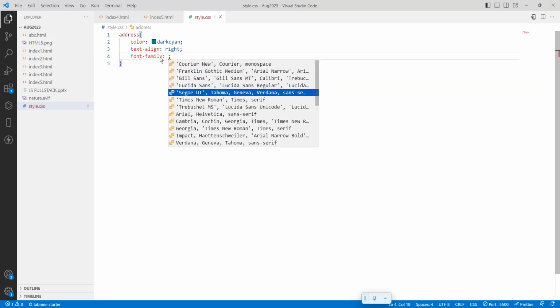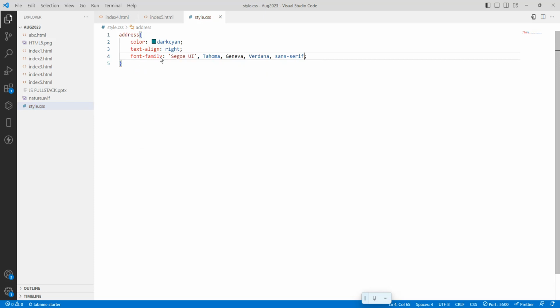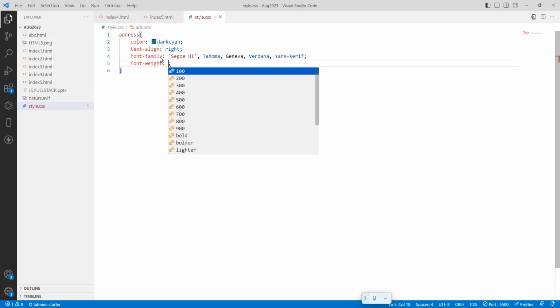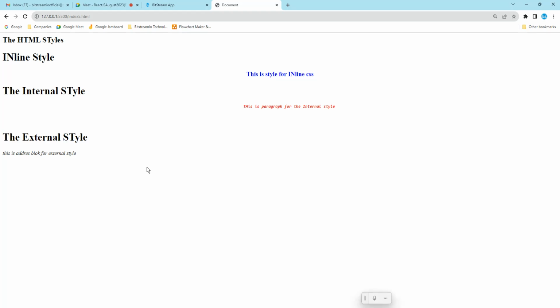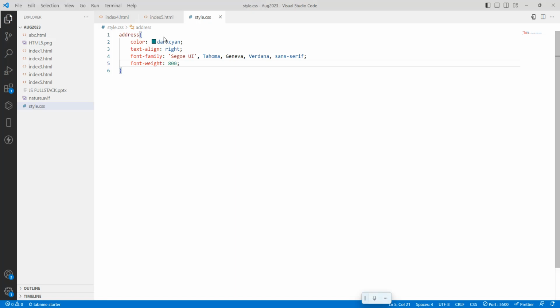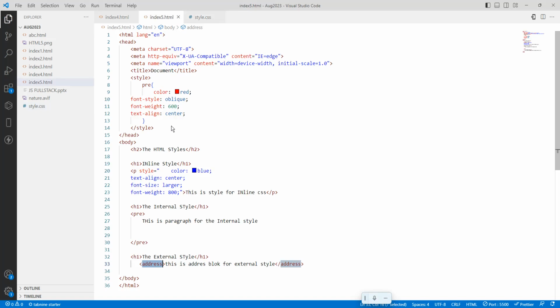So this is a design of a text. Okay, then the font weight, 900. Save it, run it. So there are no changes. If you want to make these changes, you have to import it in the header.